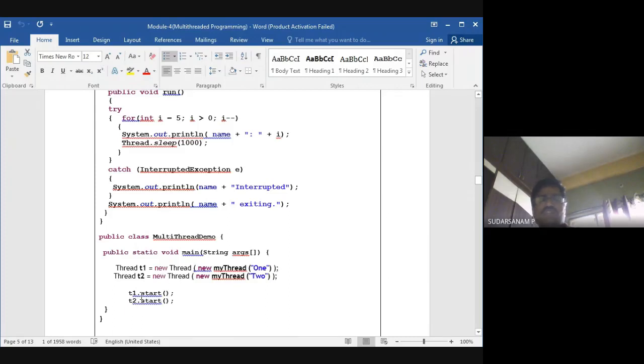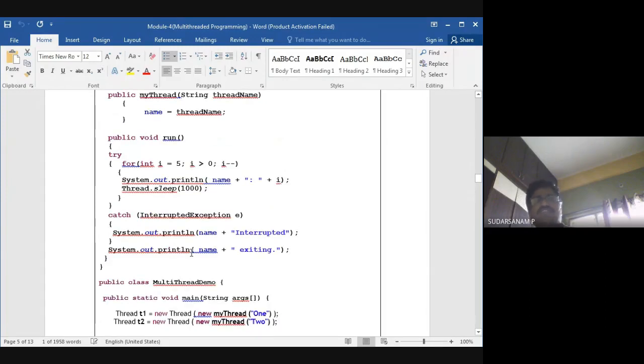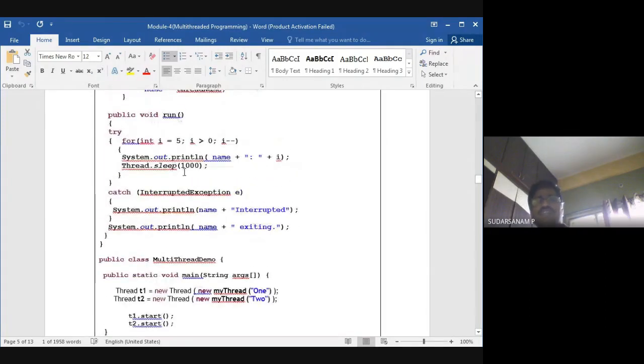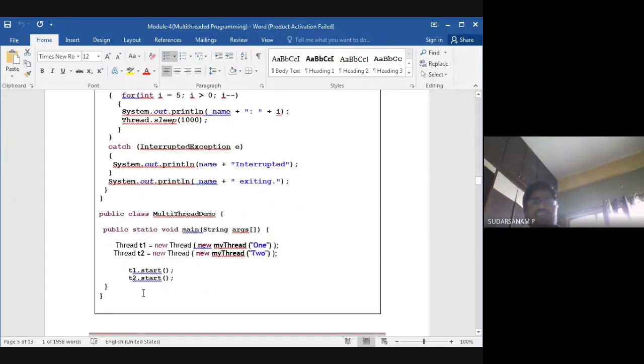Now t1.start(), t2.start(). So normally, without threads, in a normal program, suppose a function is called, it will complete that, then it will go for the second function, the second method. Now here you have written t1.start(), t2.start().